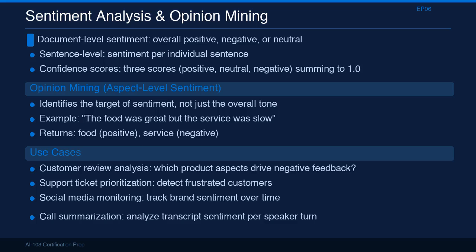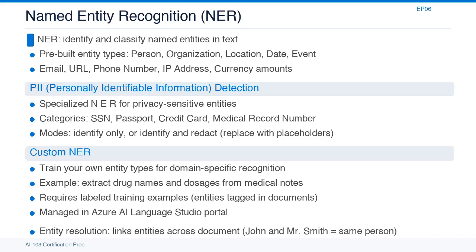For the exam, if a scenario asks about understanding what specifically customers complain about, the answer is opinion mining, not basic sentiment analysis. Named entity recognition is the capability that identifies and classifies references to real-world objects in text. The pre-built NER model recognizes dozens of entity types out of the box. The most commonly used are person, organization, location, and various date and time expressions. It also recognizes digital entities like URLs, email addresses, and IP addresses, as well as financial entities like currency amounts and product names.